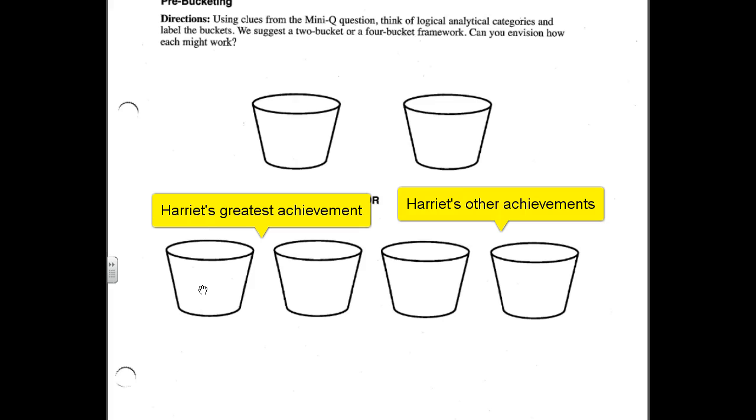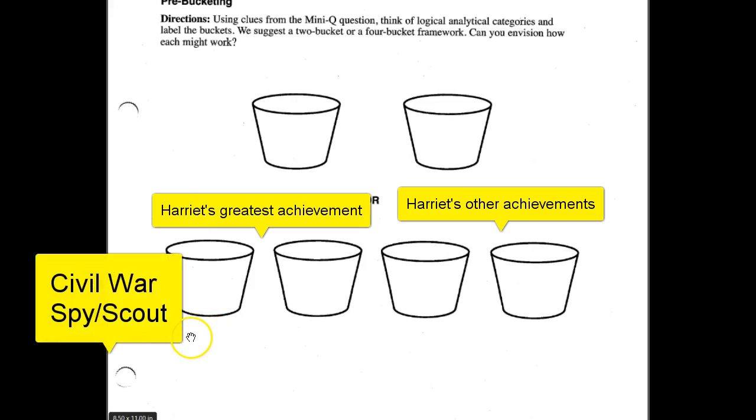One achievement was her role as a Civil War spy, and we will add that here to the first bucket at the bottom. She also served as a Civil War scout. So let's call this a Civil War scout and Civil War spy. Another achievement of Harriet's, as we will learn in the documents, was as a Civil War nurse.